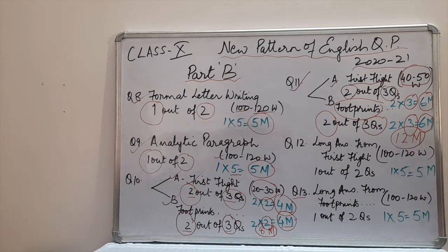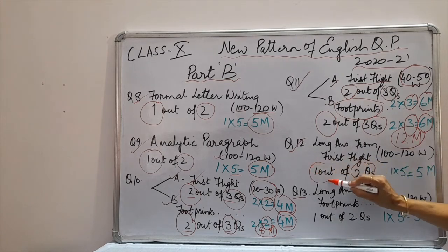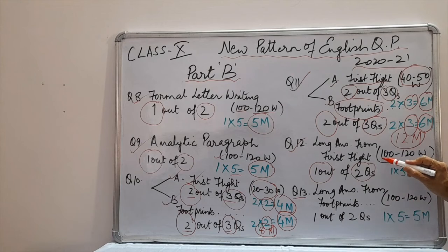Then comes question number 12. Here you will get long answer questions from First Flight. Here also you have got internal choice. There will be 2 questions. You have to attempt 1 out of 2. And this is to be answered in 100-120 words. This question is of 5 marks.